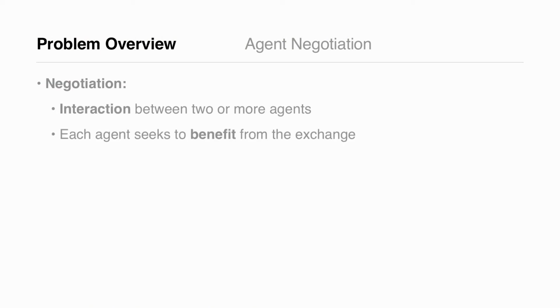We'll begin by outlining the problem and its importance. We'll give a brief overview of Icarus, sketch our solution to the problem, and show some footage from an actual implementation. Negotiation is an interaction between two or more agents who wish to reach an agreement or resolve a difference. By the end of negotiations, each agent wants to acquire some benefit for themselves.